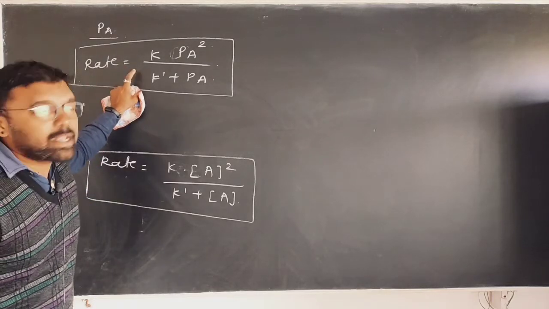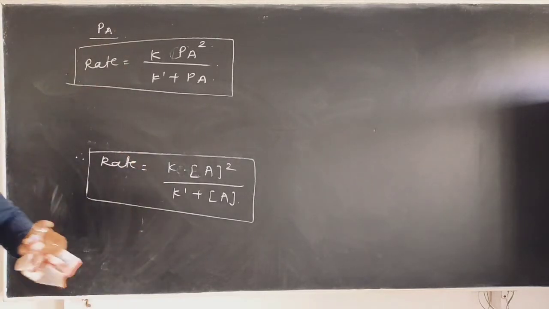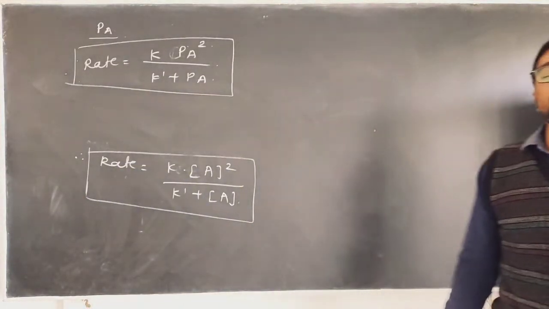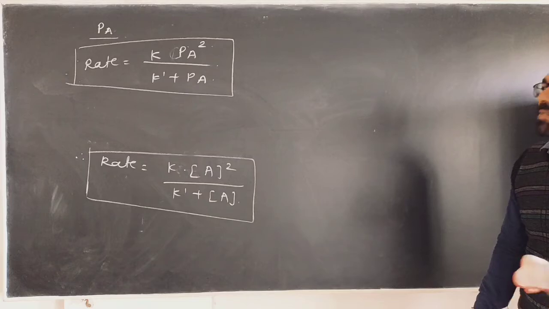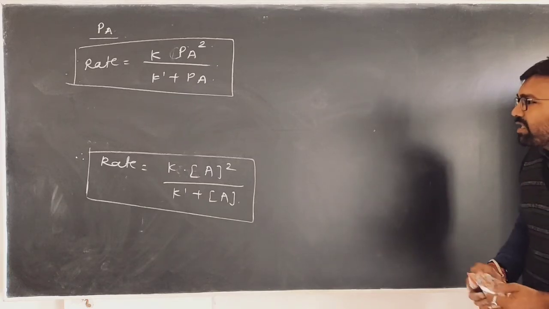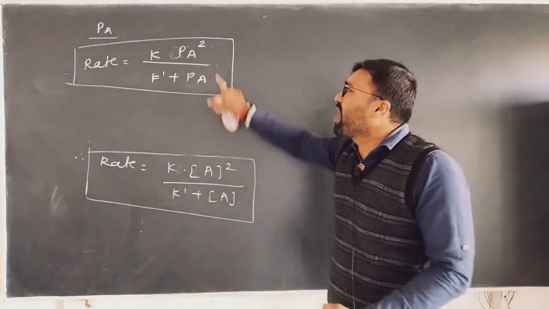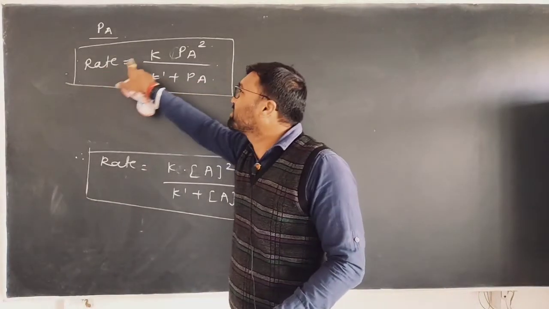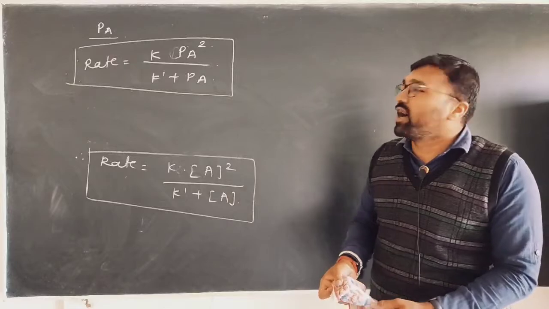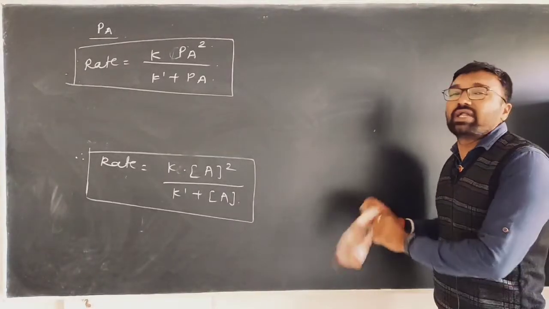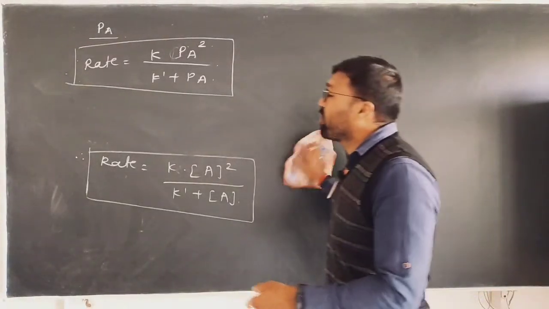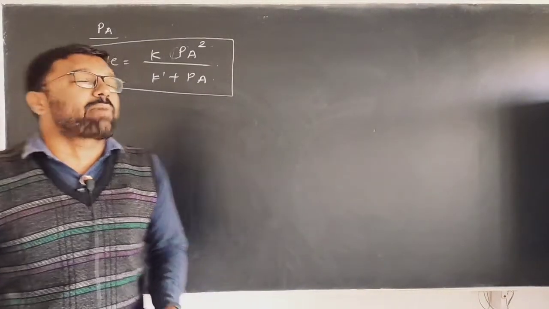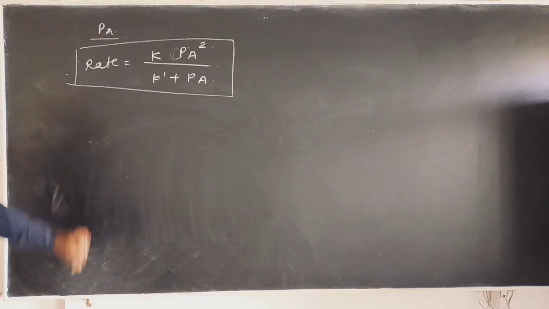Why do we write this? Because we can't consider concentration for a gaseous system. Instead of concentration, you have to consider the pressure for the gaseous system. Therefore, instead of this, I can write the pressure term here, and your equation becomes rate is equal to K into Pa square upon K dash plus Pa. This is also the Lindemann mechanism in the format of pressure instead of concentration. Now, applying the conditions for this equation.